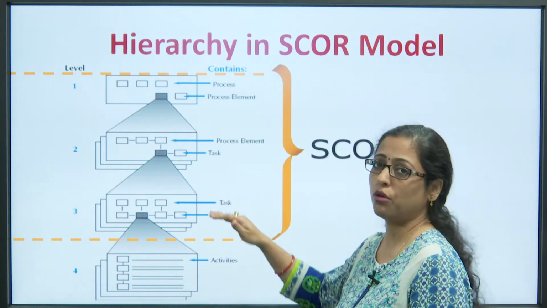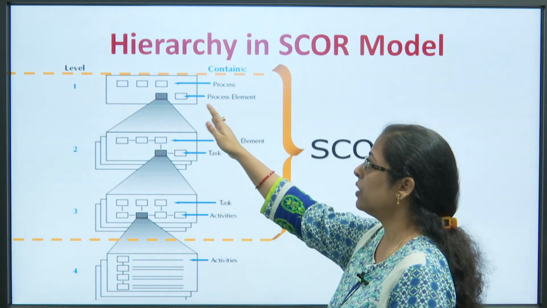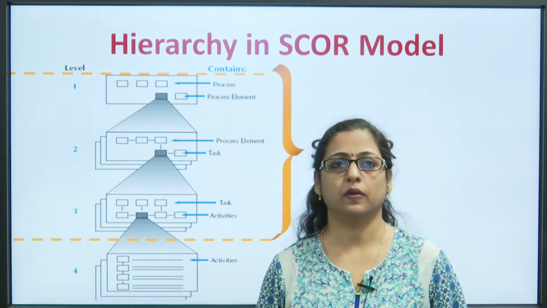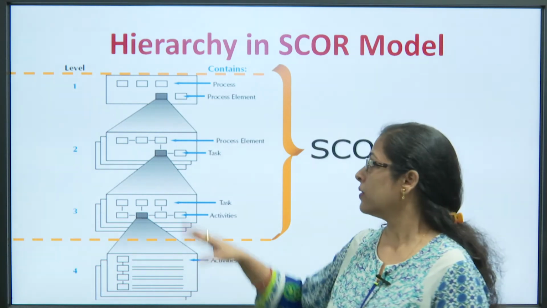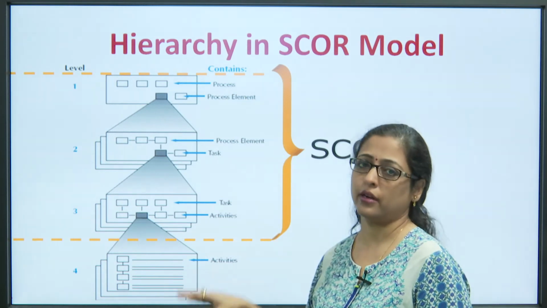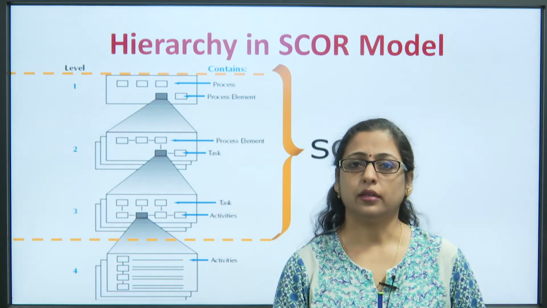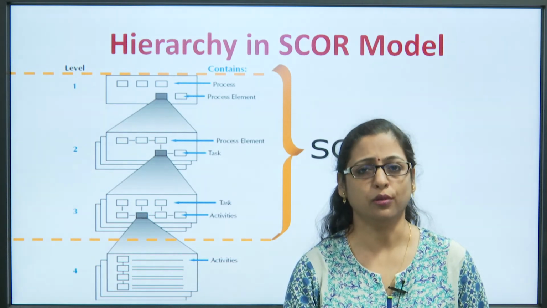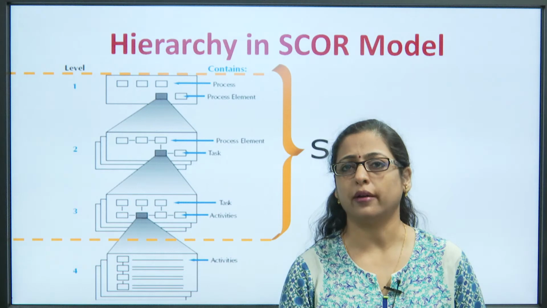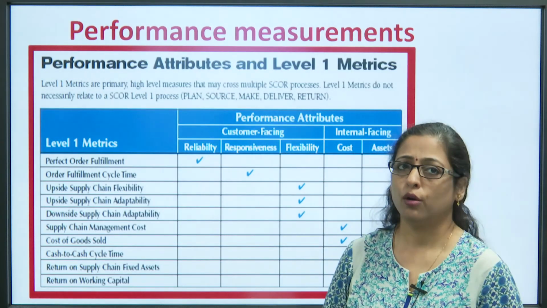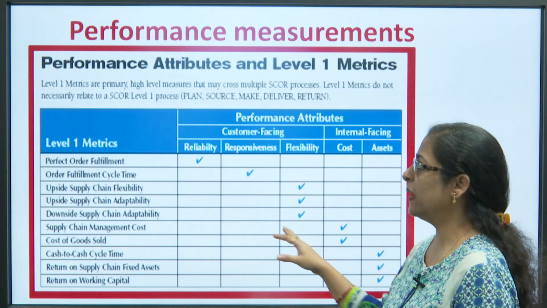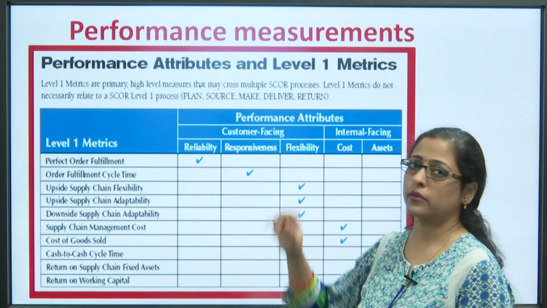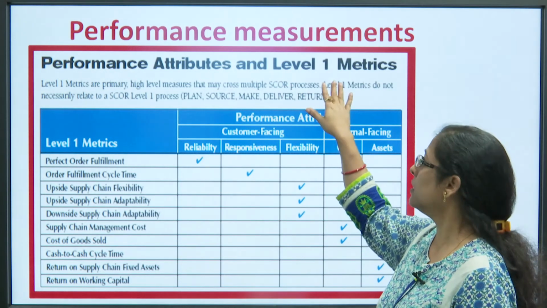These are the hierarchies of level 2 itself, and they have different sets of activities which are mentioned, and according to these hierarchies, the sub activities are identified, and accordingly the performance indicators are also identified. Over here I have shown a small matrix which basically shows the different performance indicators and the metrics that come under level 1.